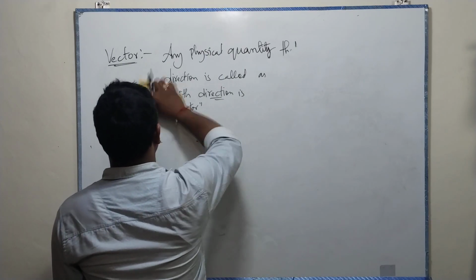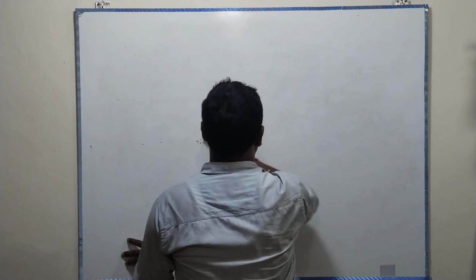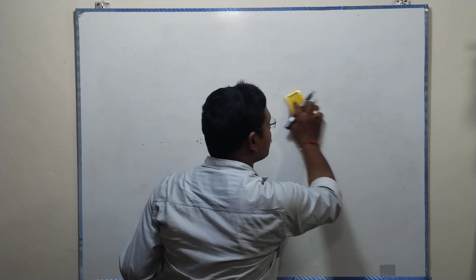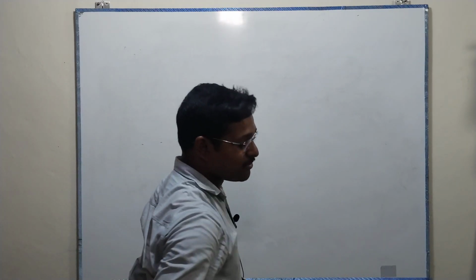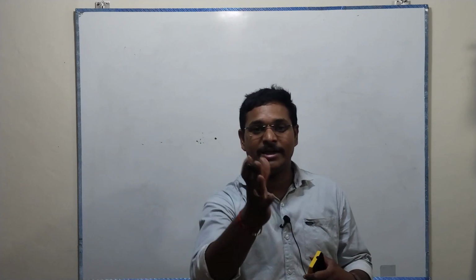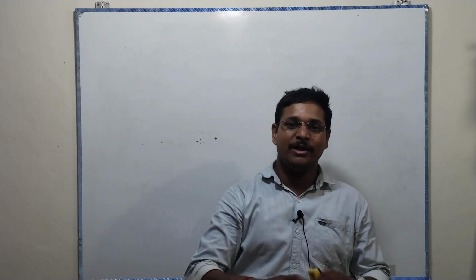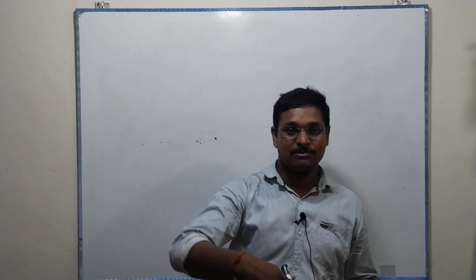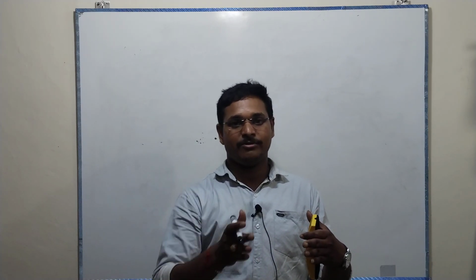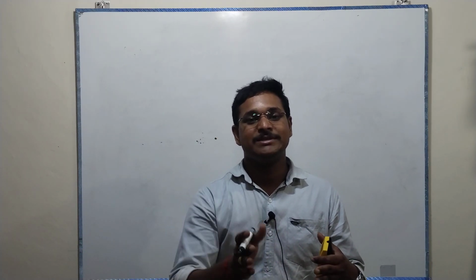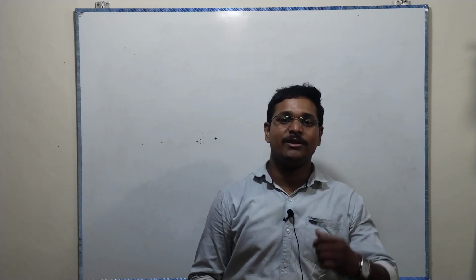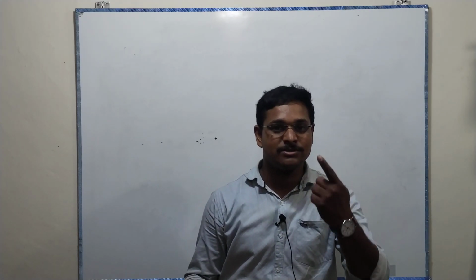What's a vector now? Any physical quantity that has magnitude and direction is called a vector. If not, we call it a scalar. So now the speed also is a scalar, the distance is a scalar. The distance doesn't need any particular direction, it may go in any direction. It is called a scalar. But a vector means from point to point, how much magnitude and what is the displacement, what is the direction, magnitude and direction, then it is called a vector. Otherwise it's called a scalar.